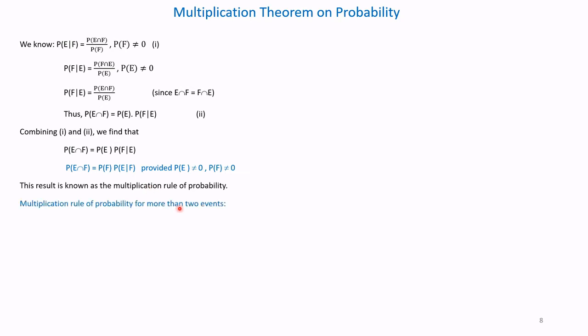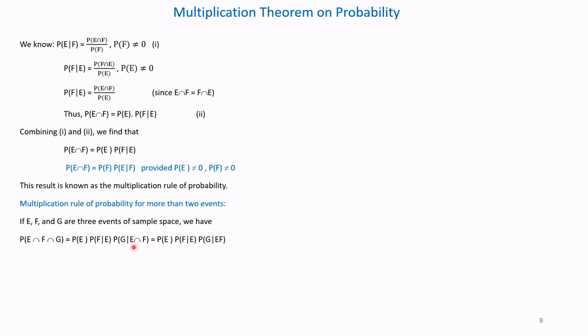Multiplication rule of probability for more than two events. In the previous example, we have considered only two events, E and F. Now we will consider three events. If E, F and G are three events of a sample space, we have probability of E intersection F intersection G is equal to probability of E into conditional probability of F given E has occurred into conditional probability of G given E cross F has occurred.